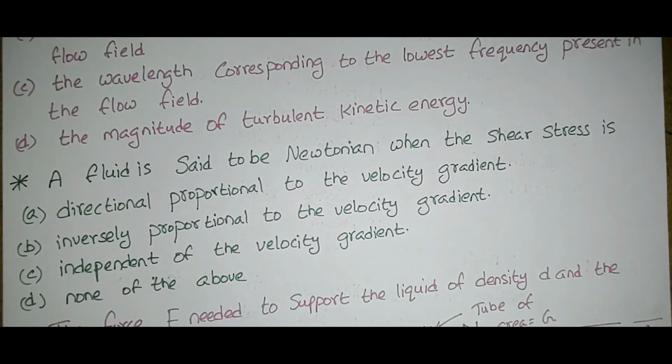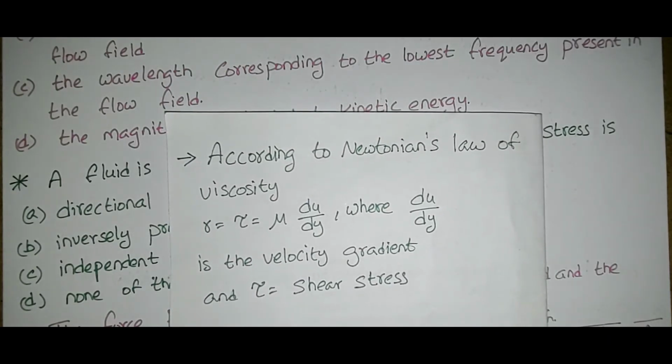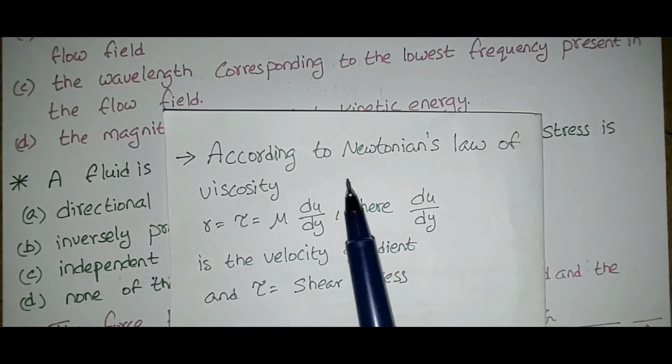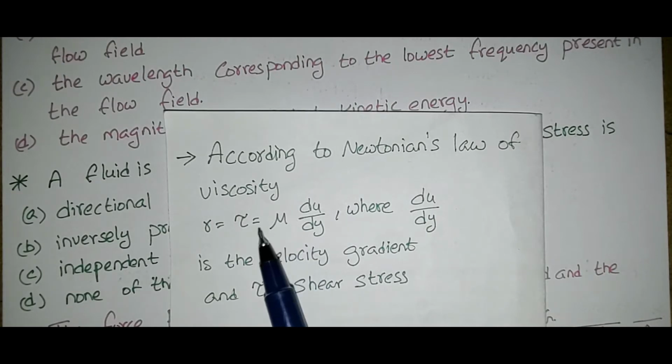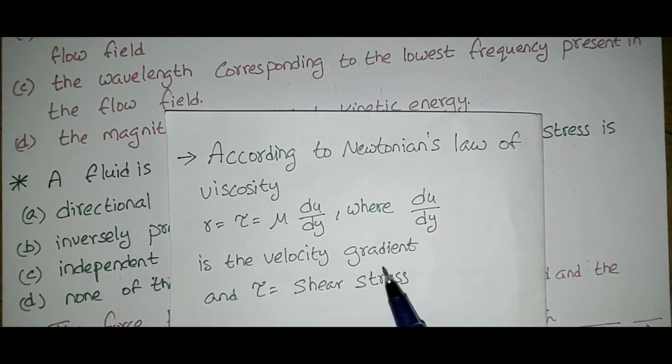This is the explanation. According to Newton's law of viscosity, shear stress tau is equal to mu into du by dy, where du by dy is the velocity gradient.